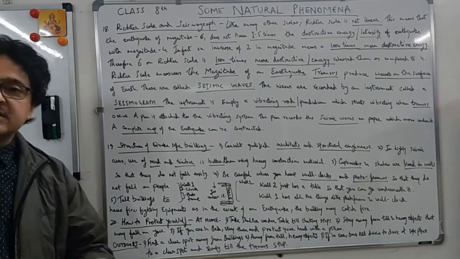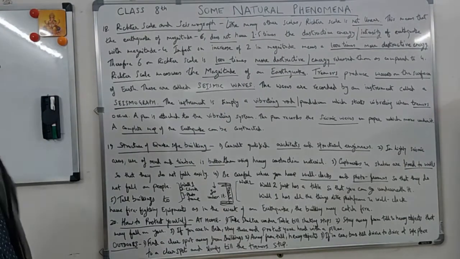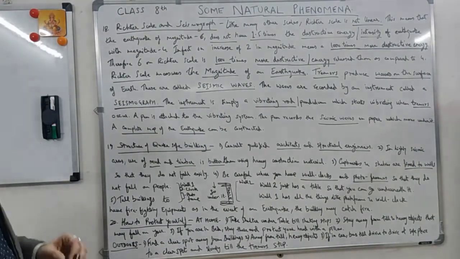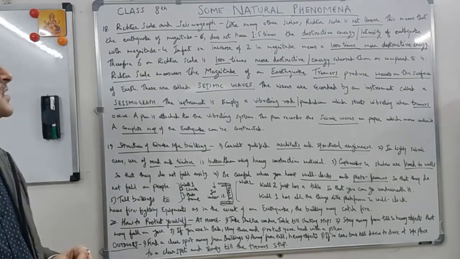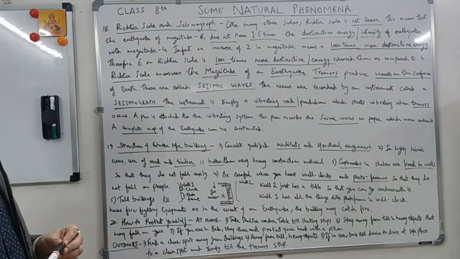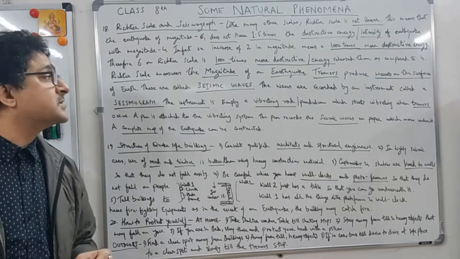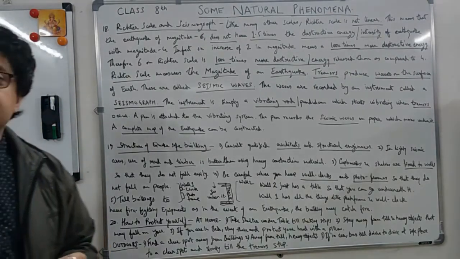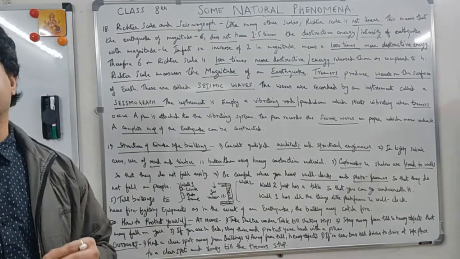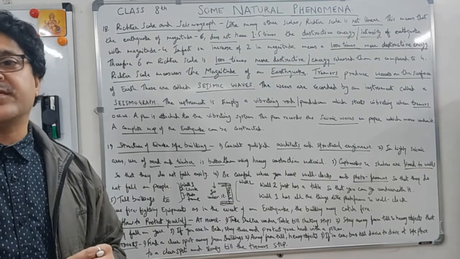So this is the thing on the Richter scale. It is not linear, right? Even if you move 1 or 2 points up, there is a big difference. If you move from 4 to 6 on the Richter scale, it is 1,000 times more destructive energy. So the intensity of 6 will definitely be much more powerful than 4.